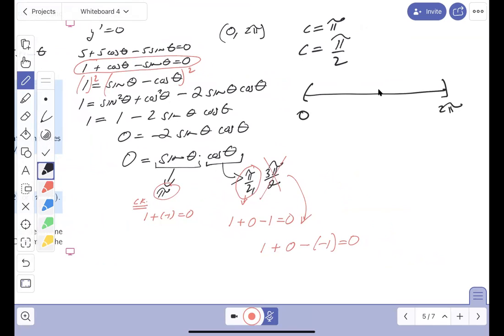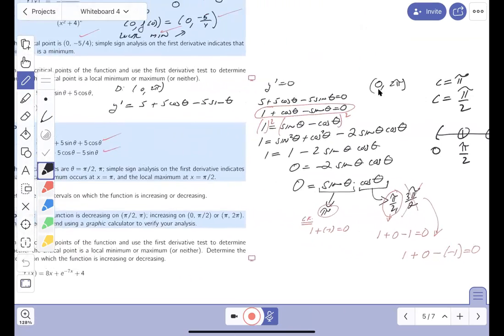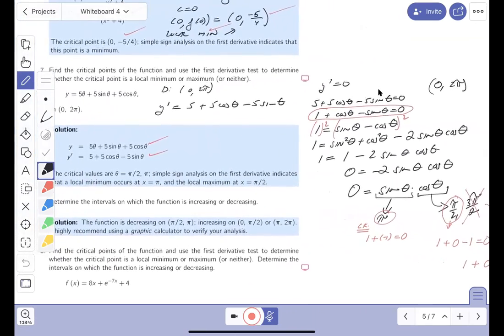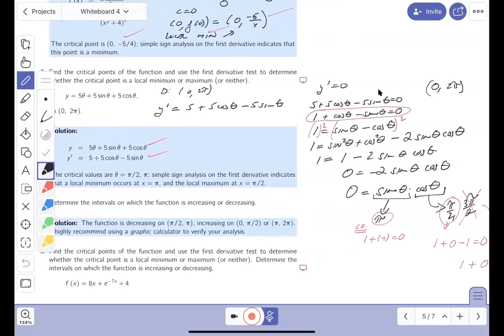And I don't know, pi is in the dead center, right? And pi over 2 is right over here. All right. So what are you going to do now? I'm going to analyze it. By the way, before I do that, I want to go back and read the question to you. They want me to find the critical points and analyze the function on the interval. And I'm going to do it.